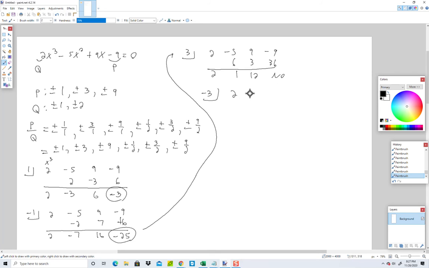Negative 3. Usually the one I mess up on these is the one that's actually the answer. Okay, add, multiply, add, multiply. It's not looking promising. No. Next one is 9. Okay, add, multiply, add.